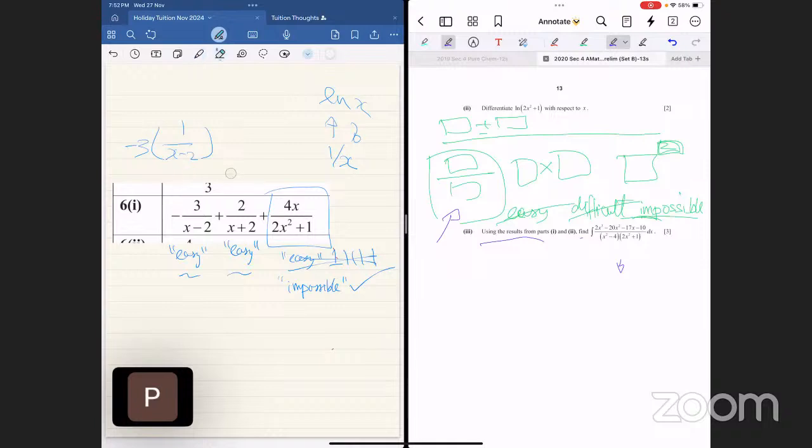Second guy, same thing. Not a lot of difference. The inside, not a lot of difference. Easy. This guy, however. Is there anything you can do to get rid of the x on top? Anu, is there anything you can do to get rid of the x on top? What? Can't we bring it down?